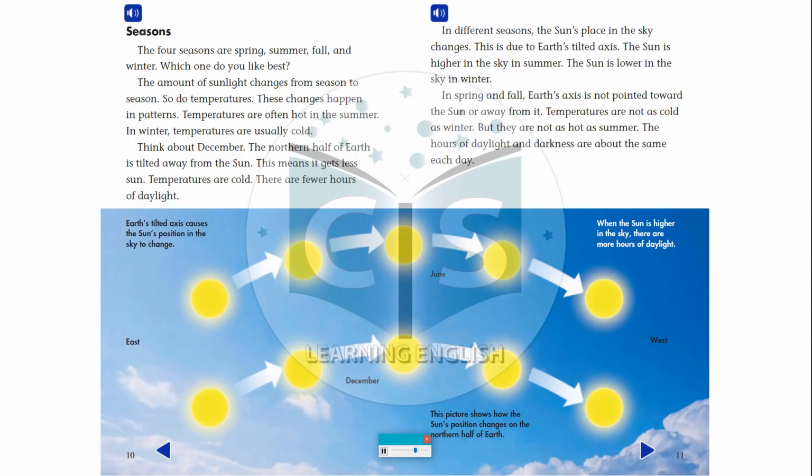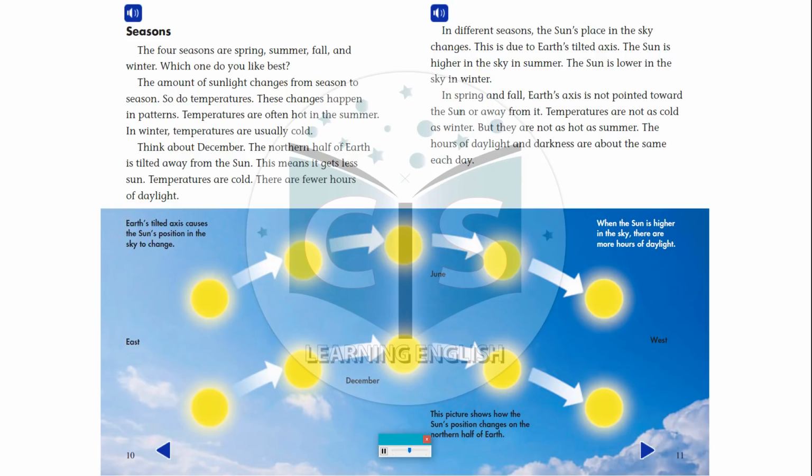Think about December. The northern half of Earth is tilted away from the sun. This means it gets less sun. Temperatures are cold. There are fewer hours of daylight. In different seasons, the sun's place in the sky changes. This is due to Earth's tilted axis. The sun is higher in the sky in summer. The sun is lower in the sky in winter.